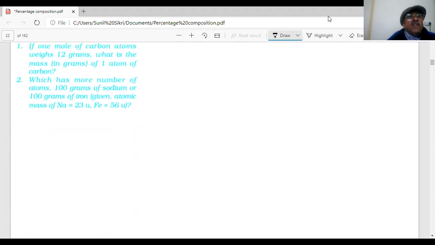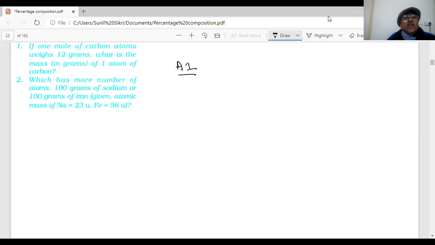He's saying, if 1 mole of carbon atom weighs 12 gram, what is the mass in gram of 1 atom of carbon? So you have to answer the first question. 1 minute is given for answering. If 1 mole of carbon atom weighs 12 gram, what is the mass in gram of 1 atom of carbon? So that's 1 mole of what? It would be 6.022 times 10 to the power 23.